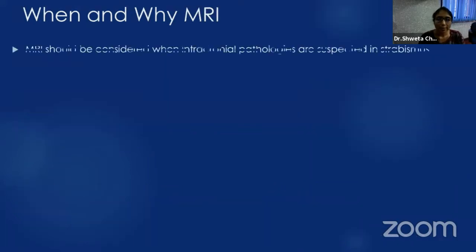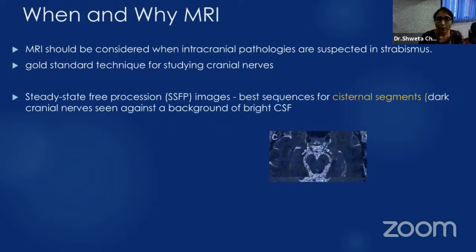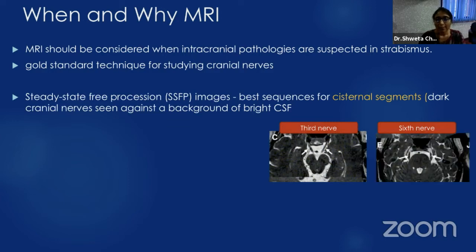Now, when do you order MRI? It should be ordered when intracranial pathologies are suspected in strabismus. It's a gold standard for studying cranial nerves, and the best sequence for the cisternal segment of cranial nerves is seen on steady state free precession images.